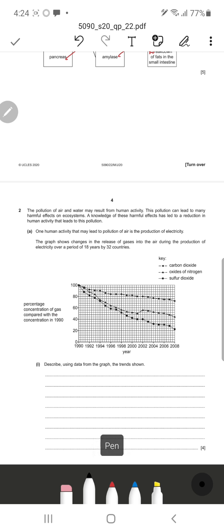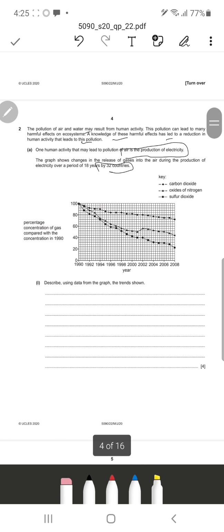So let's see what question number 2 has to offer. The pollution of air and water may result from human activity. The pollution can lead to many harmful effects on the ecosystem. Knowledge about these harmful effects can lead to a reduction in human activity that leads to this pollution. One human activity that may lead to this pollution of air is the production of electricity. The graph shows the changes in release of gases into the air during the production of electricity over a period of 18 years by 32 countries. So that's the general idea we get from the question.